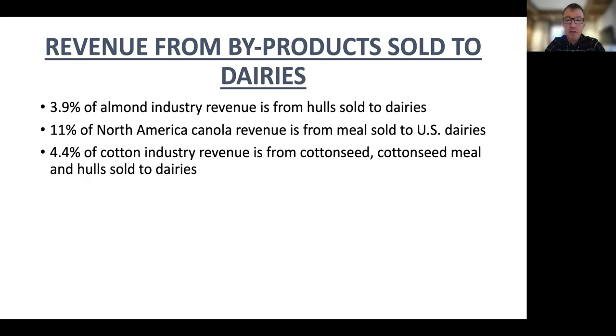Almond industry revenue from hulls sold to dairies is about 3.9%, and 11% of North America canola revenue is from the meal that's sold to US dairies. And 4.4% of cotton industry revenue is from the cotton byproducts that are sold to dairies.